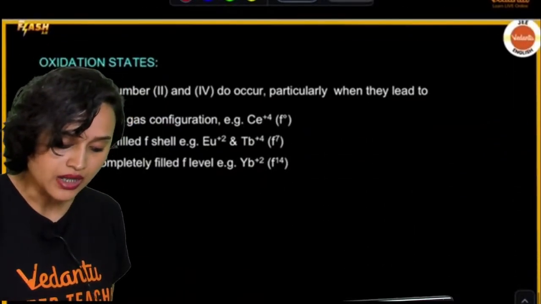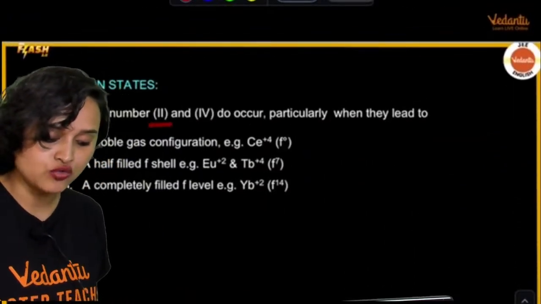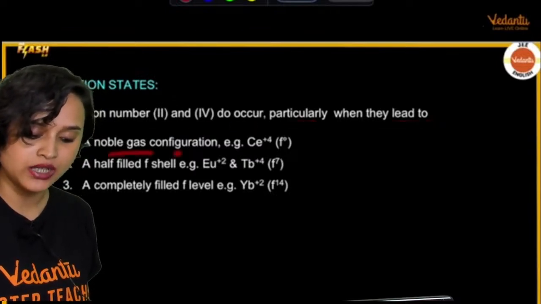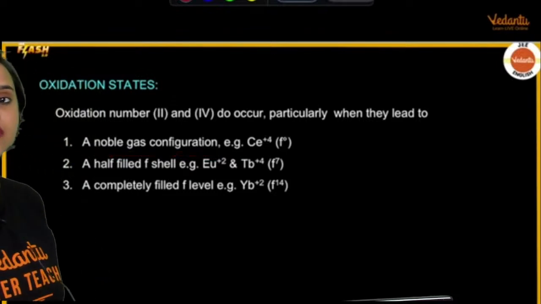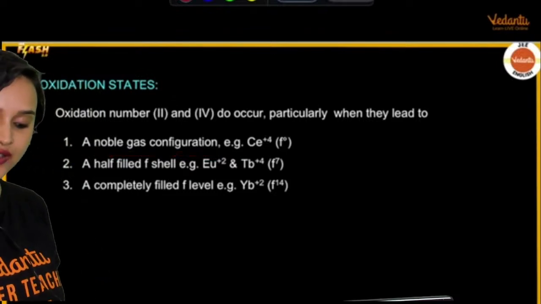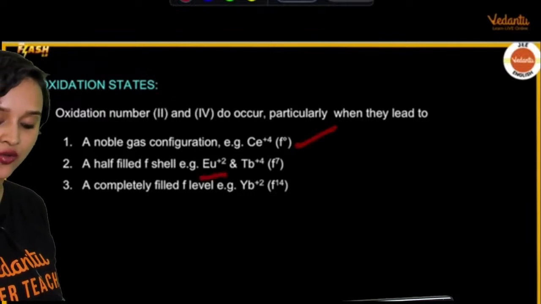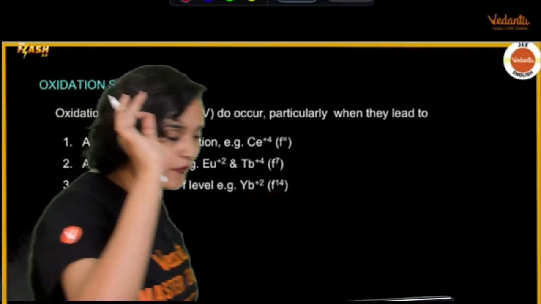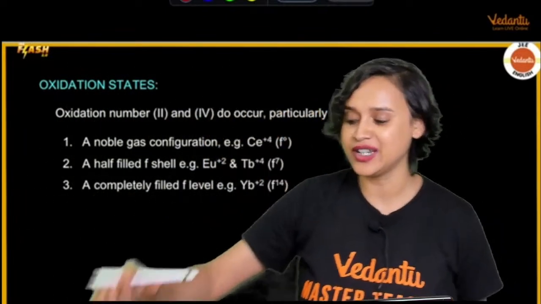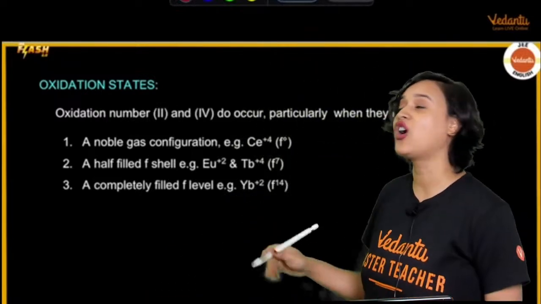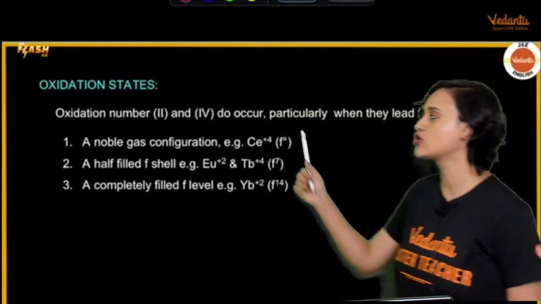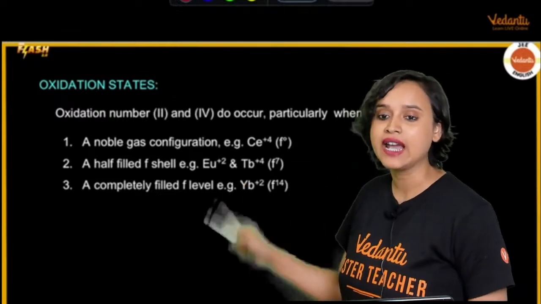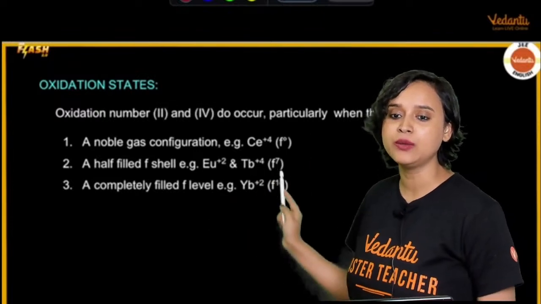Now we see that the oxidation numbers +2 and +4 occur particularly when they lead to a noble gas configuration, especially in the case of D block elements. You will be asked questions regarding cerium, europium, terbium and ytterbium. These are the four elements that they will mandatorily ask you questions about, if at all they ask a question from F block. Otherwise most of the questions will be from D block and coordination compounds. If it is from F block, then guaranteed it will be cerium, europium, terbium and ytterbium.